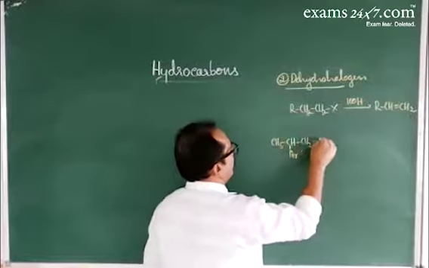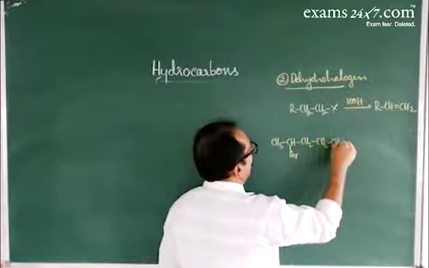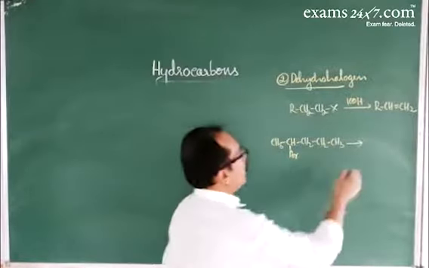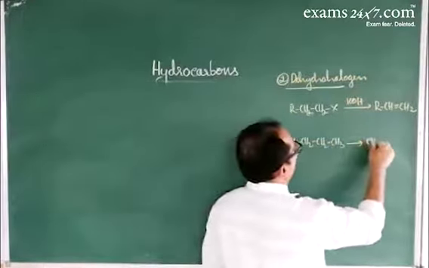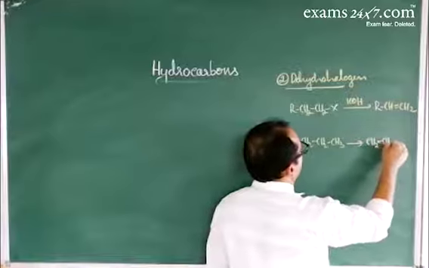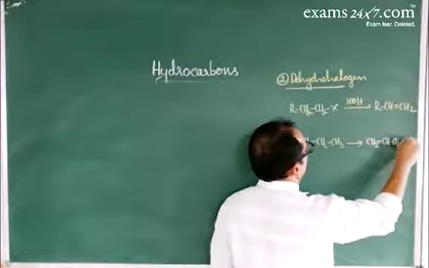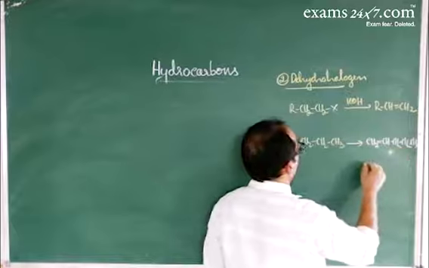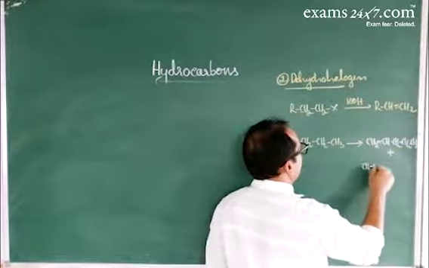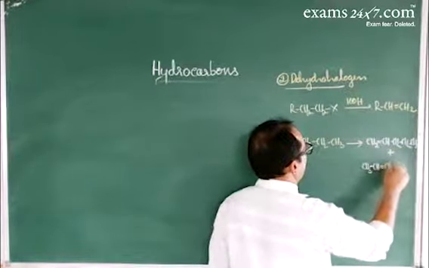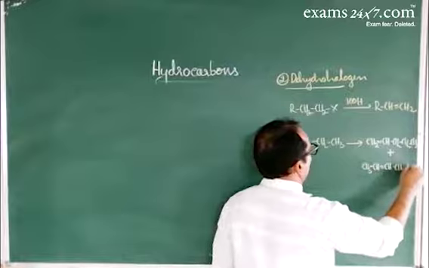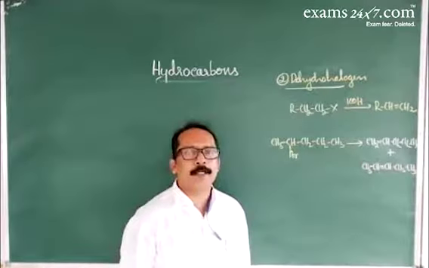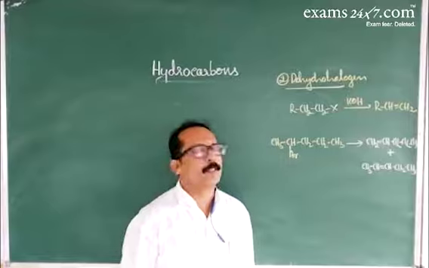When 2-bromopentane is heated with alcoholic potash, it gives two products: 1-pentene, CH2 double bond CH, CH2, CH2 and CH3, and 2-pentene, CH3, CH double bond CH, CH2 and CH3. Here 2-pentene is the major product according to Saytzeff's rule.